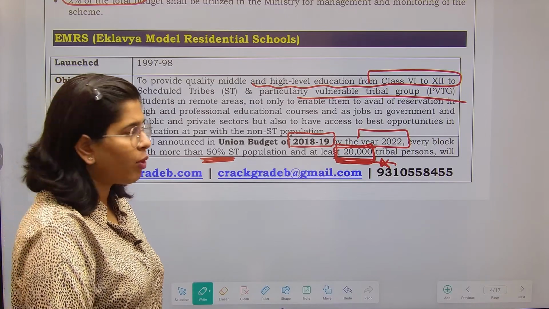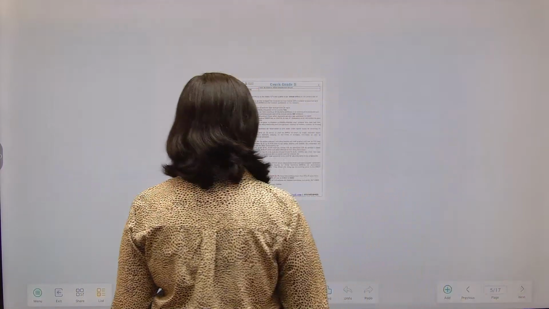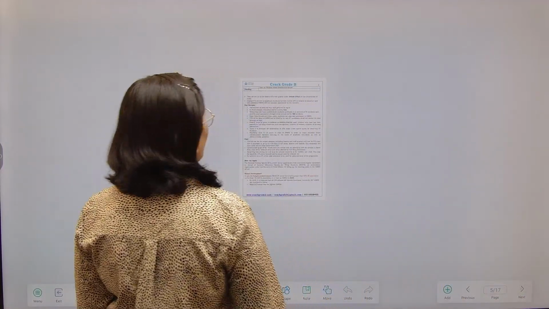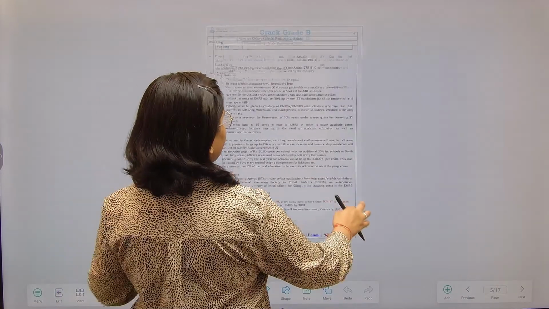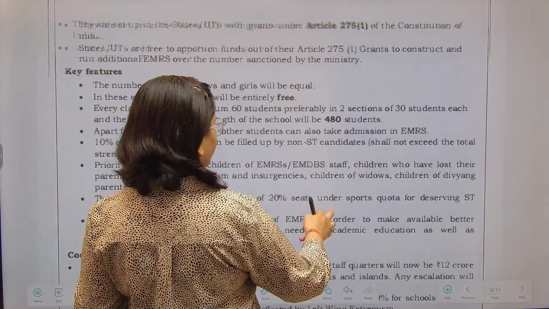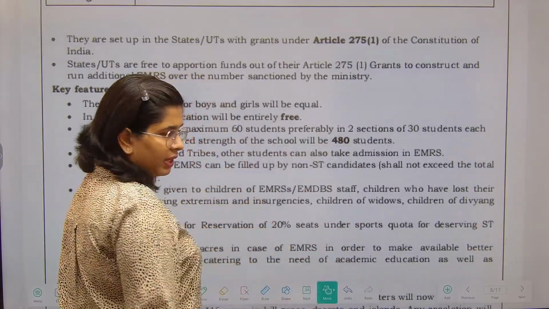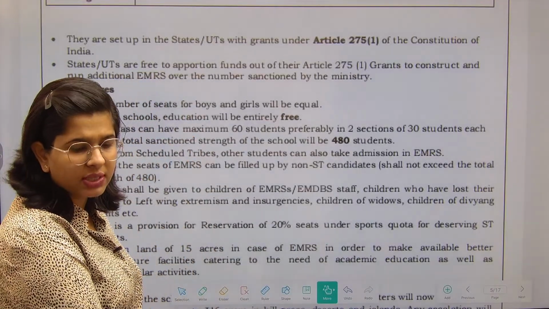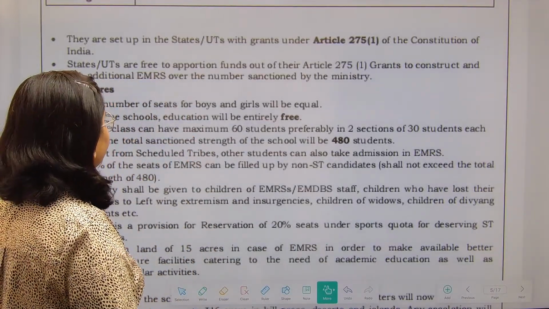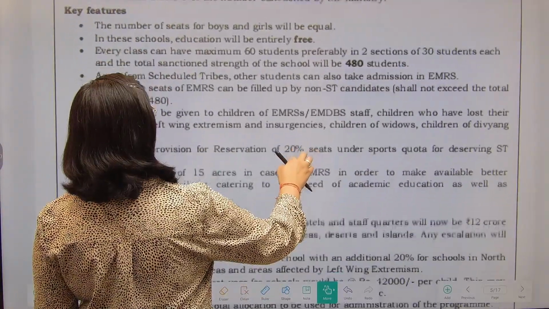EMRS is Eklavya Model Residential School. Now under this we are going to see how the government supports. They are going to be set up in the states and UTs, and the grants will be provided under Article 275 of the Constitution. Article 275 of the Constitution talks about grants being given by the Centre to the states. Now some of the key features.